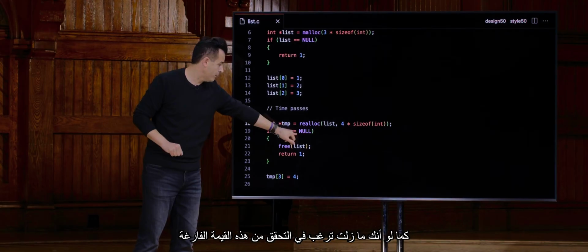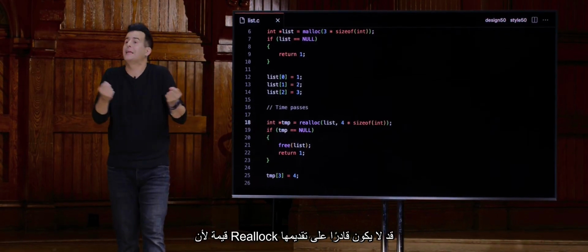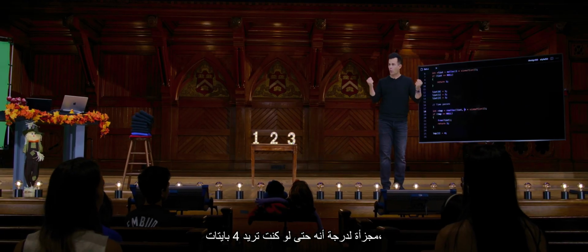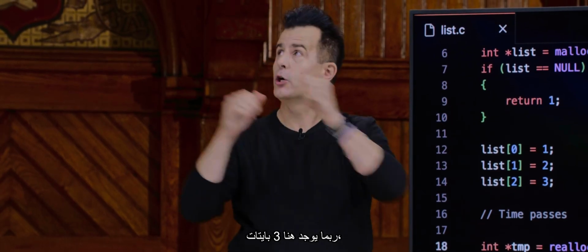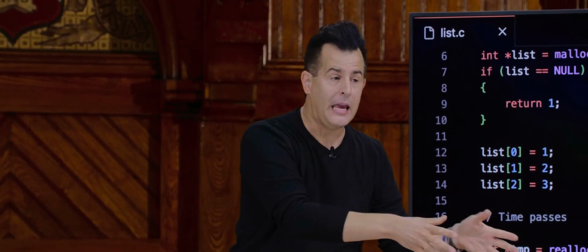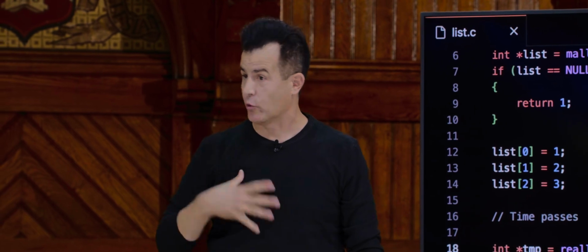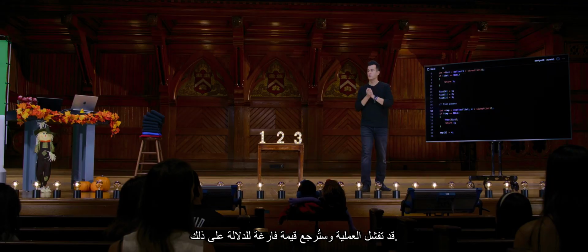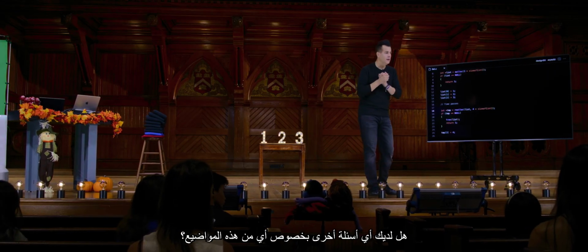But still, things can go wrong. You still want to check for this null value, because realloc might not be able to give you enough memory, or your memory could just be so fragmented that even though you want 4 bytes, maybe there's 3 bytes over here, 2 bytes over here, 1 byte over here. If there aren't 4 contiguous bytes, realloc could fail, and it will return null to signify as much. Other questions on any of this?